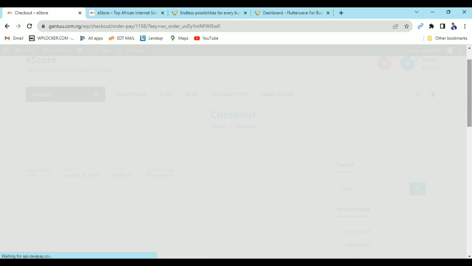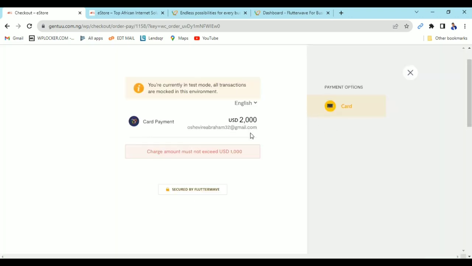So it's going to use Flutterwave. Don't forget, this is a test, so I'm not going to make a real payment. I'm just going to do a test payment. You're currently on test mode. All transactions are marked in this environment. So now the system auto completes the transaction. Then we are going to show you how you can receive your order. That's going to be the next step.